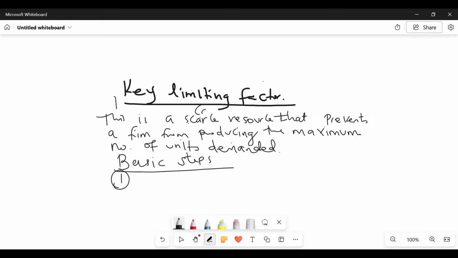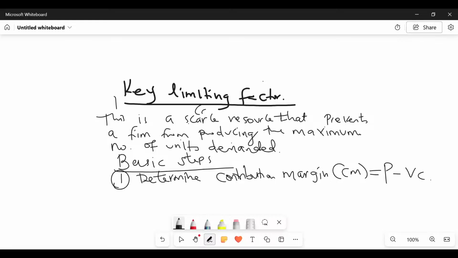Number one, you determine the contribution margin, our CM. Is there any good student who is able to remind Mwalimu the formula of getting CM? It is selling price minus variable cost. Thank you so much. That is the first step.